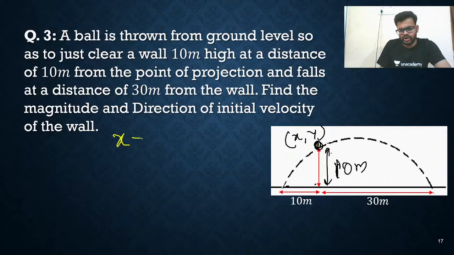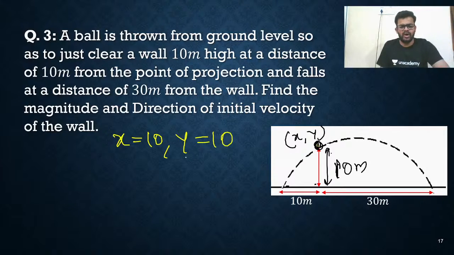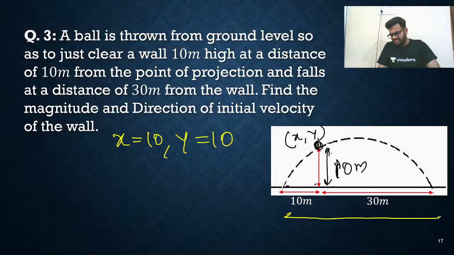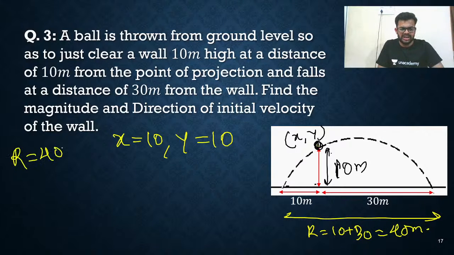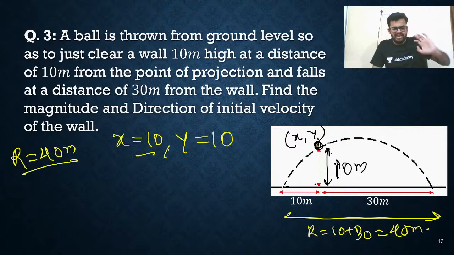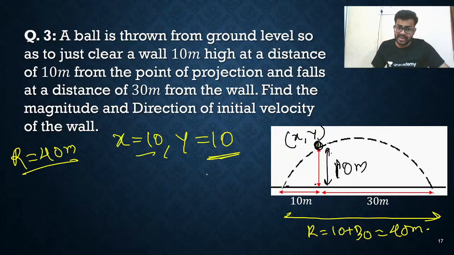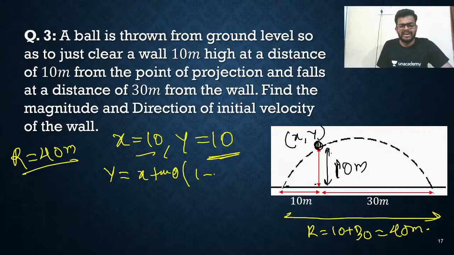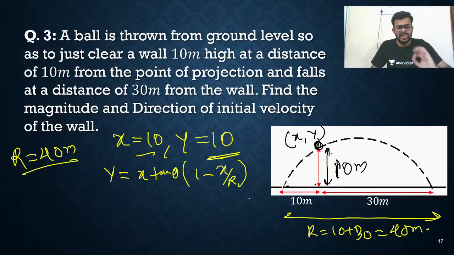So we are going to solve. X coordinate is 10. Y coordinate is also 10. What is range? Range is this much distance, means 10 plus 30, which equals 40 meters. So range is 40 meters. X coordinate of the ball is 10, Y coordinate of the ball is 10. We have X coordinate, Y coordinate and range. So which formula to use? We should use Y equals X tan theta into (1 minus X upon R). Why? Because range I have, X I have, Y I have. Only tan theta is missing, so we'll get the value of theta.